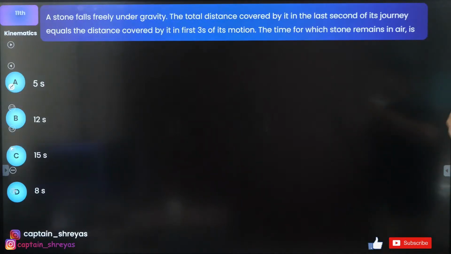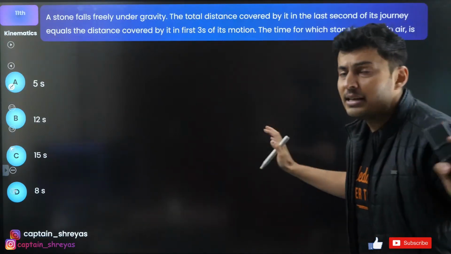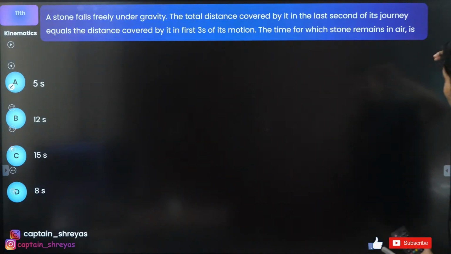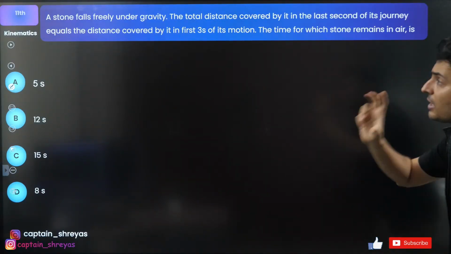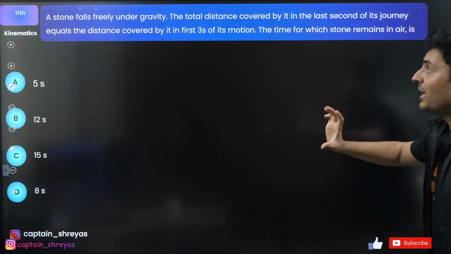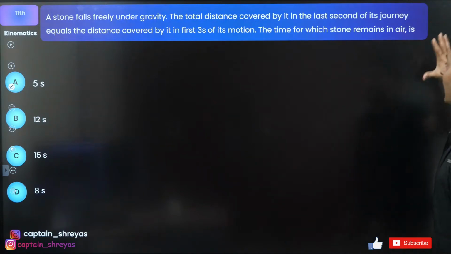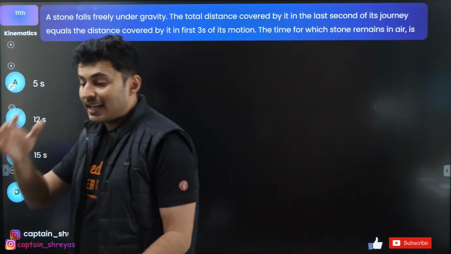Moving on. A stone falls freely under gravity. The total distance covered by the stone in the last second of its journey is equal to the distance covered by it in the first 3 seconds of its motion. What is the time for which the stone stays in air?